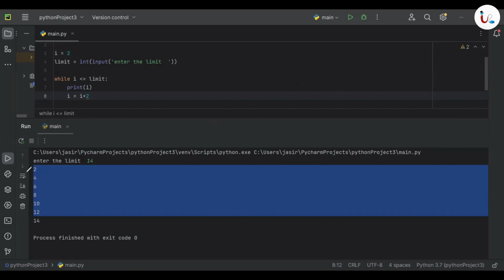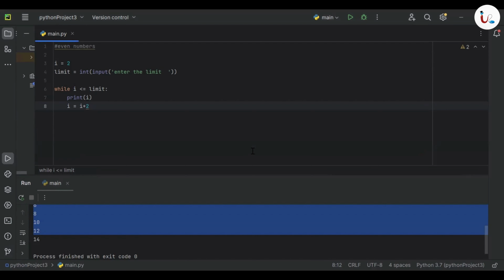And whenever I becomes 14, 14 less than equal to 14, because the limit is also 14, right? That's also true. So it will print the last number 14. After that, I becomes 14 plus 2, 16. Then whenever we check 16 less than equal to 14, which is wrong, the program will stop there itself. I hope it's clear. This is a program to print even numbers from 2 up to a limit. Clear? Now let's try one last code.